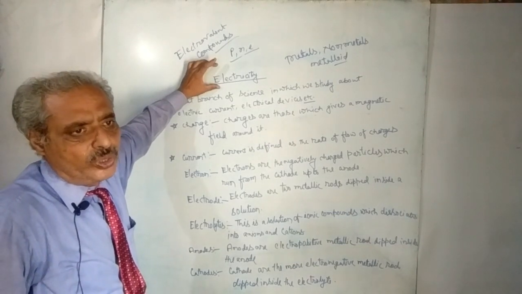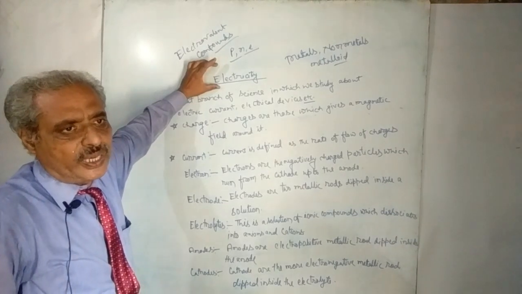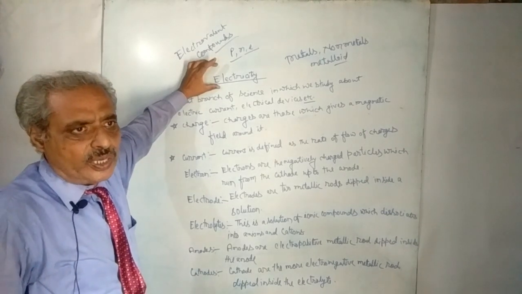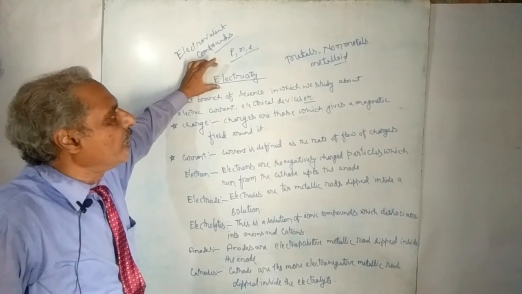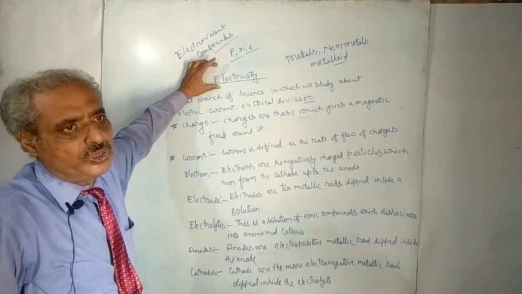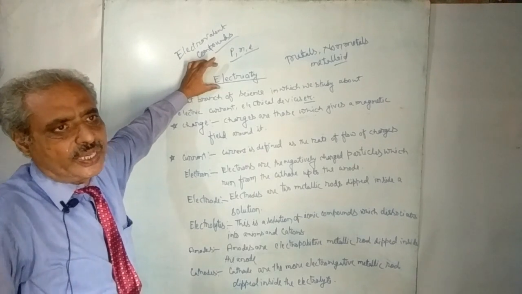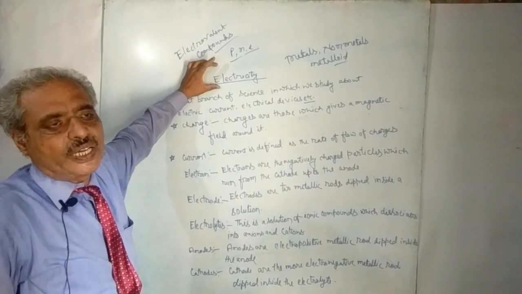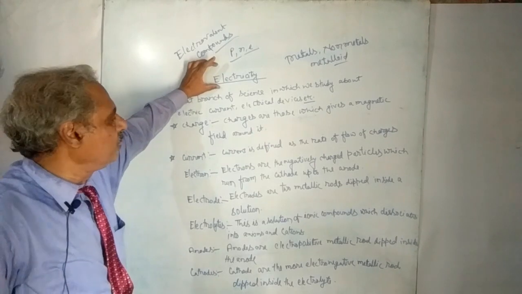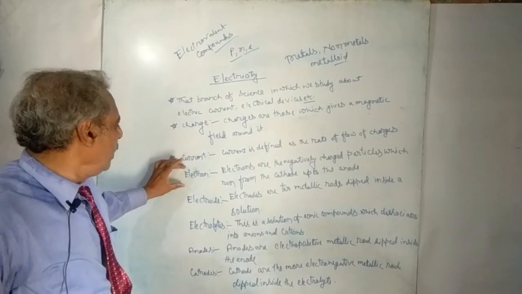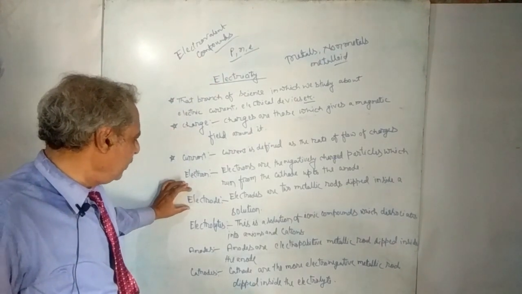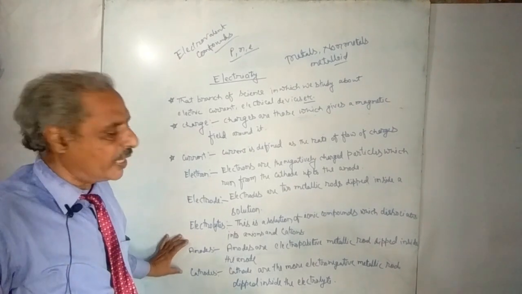So the metal showing more electronegative character is known as cathode, and the electropositive metal, we can say, is anode. In this way, the electrodes are divided into two parts, anode and cathode.